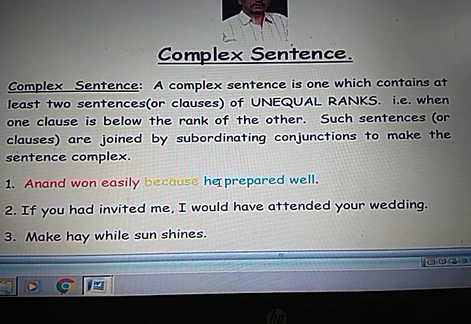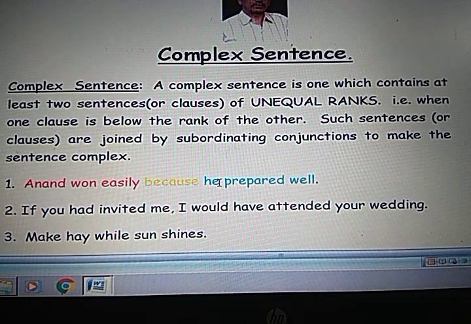So you may have a doubt: how to identify it? Always remember, you understand better if you identify that. So in this, it is very simple. If you exchange these clauses, you can interchange them.